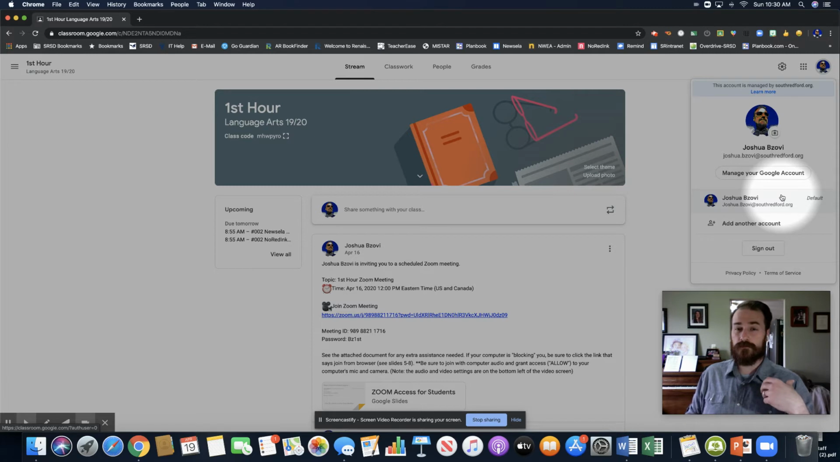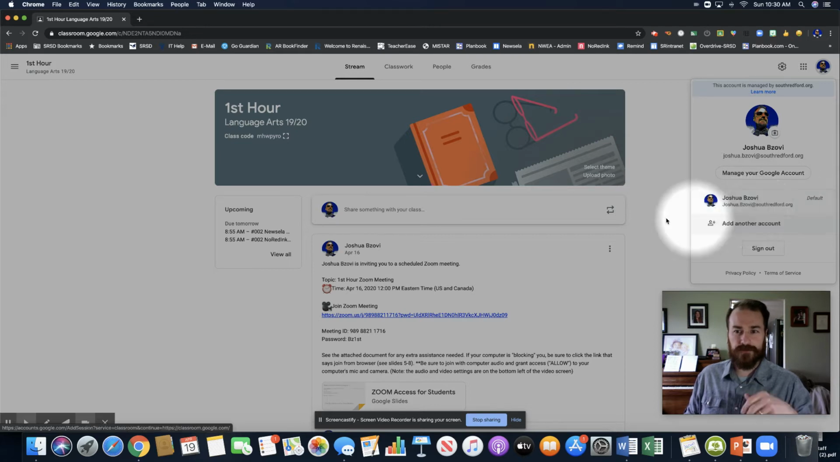If you don't remember it, don't forget it is your student ID at students.southredford.net, and then you had a password. If you don't remember that password, please email me. I will send it to you. But first things first, you need to make sure you are signing into your South Redford account for Google Classroom.